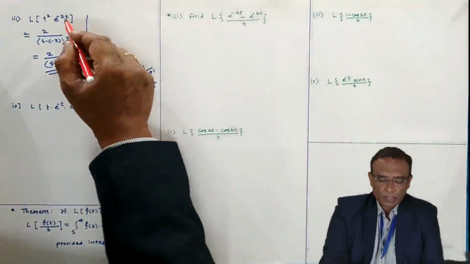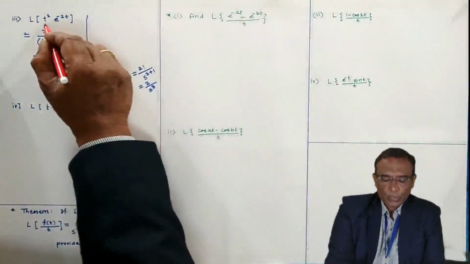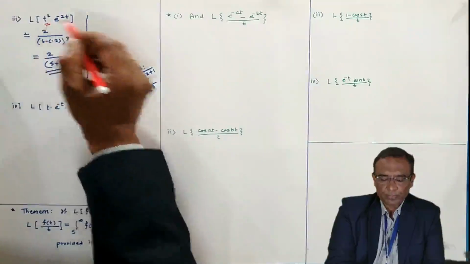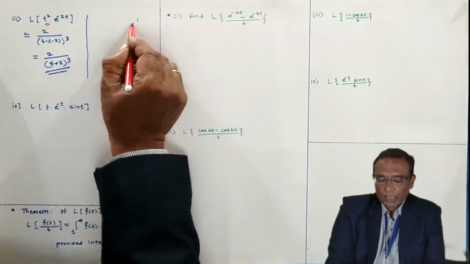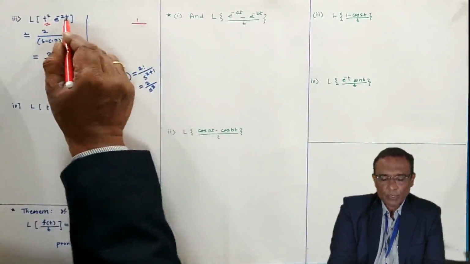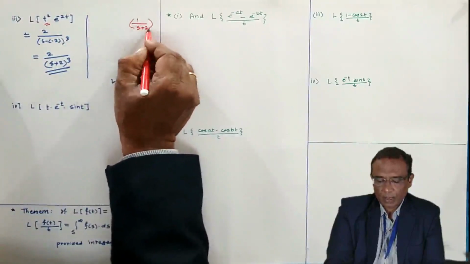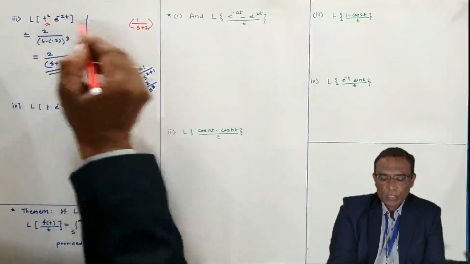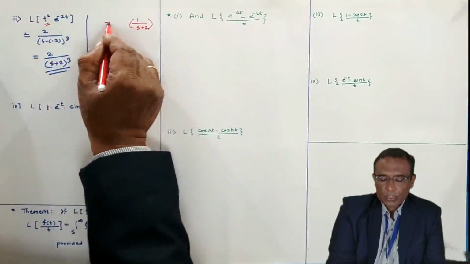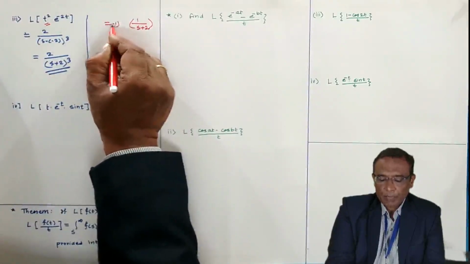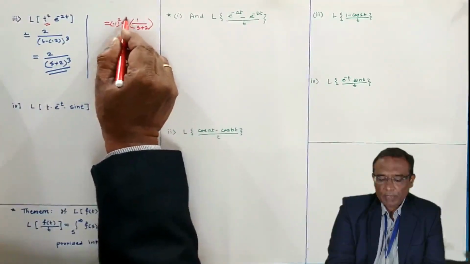Or, the alternative way I tell you, you can use the multiplication by t theorem also. So how do you do it? Take the Laplace transform of e to the power minus 2t, meaning f of s, and due to this t square, minus 1 power 2 and double derivative I have to write.